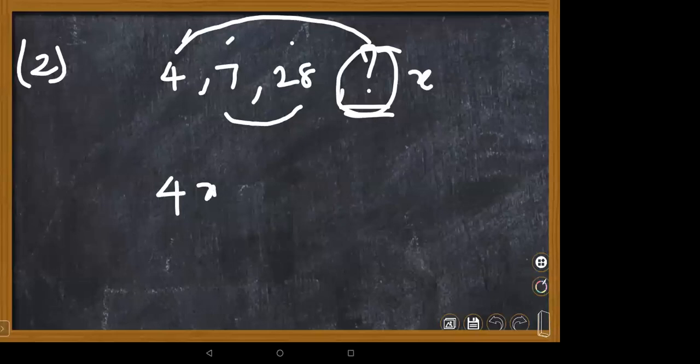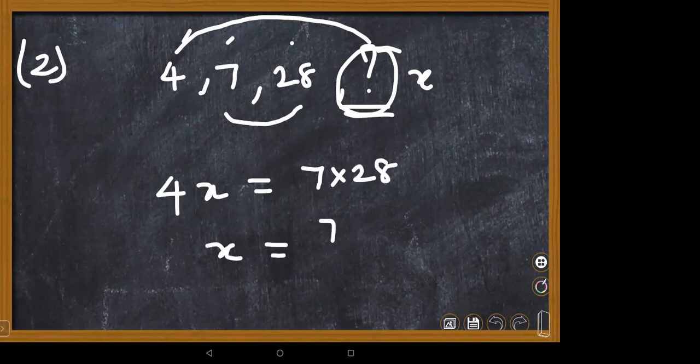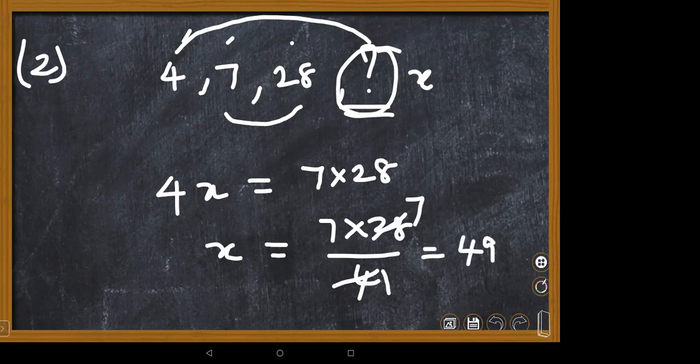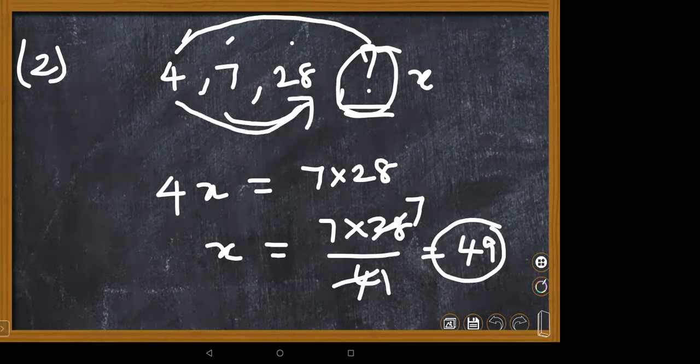So 4x equals 7 times 28, which is 196. Let me check: 4x is 196, so x is 49. Or else one simple technique, children: 4 how many times is 28?